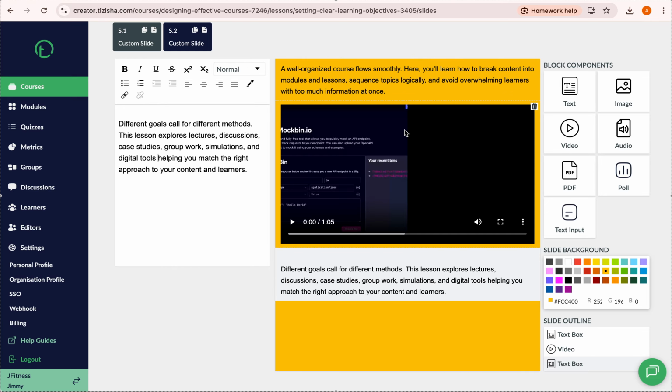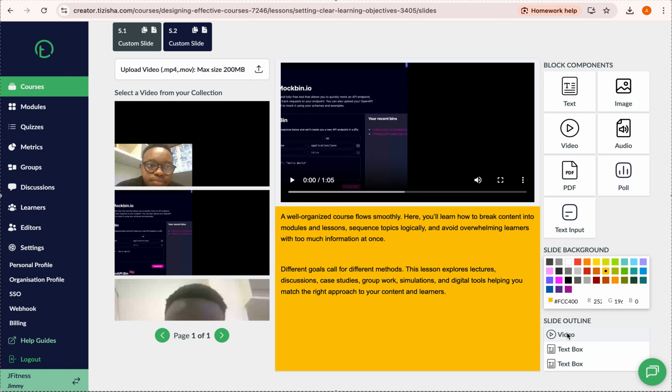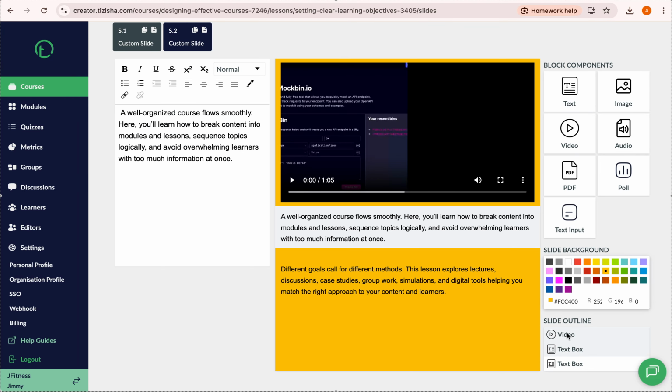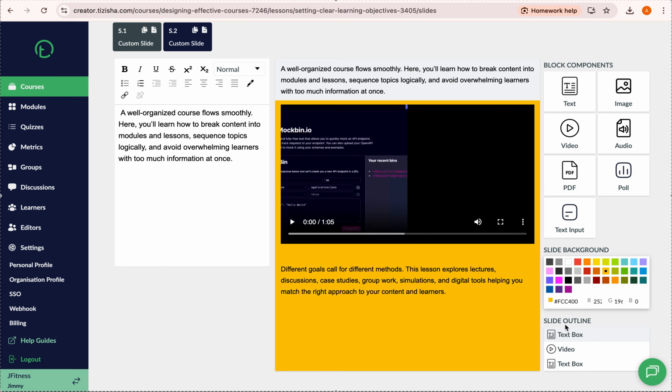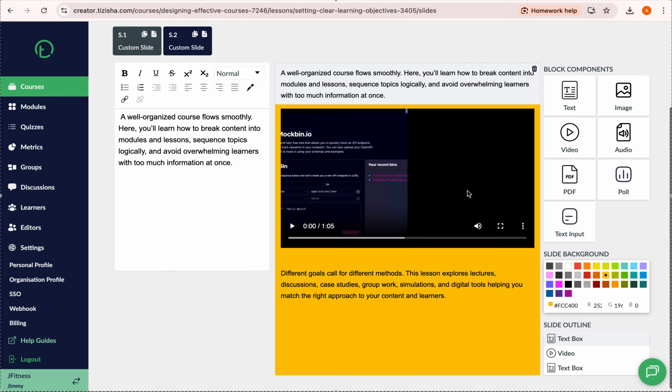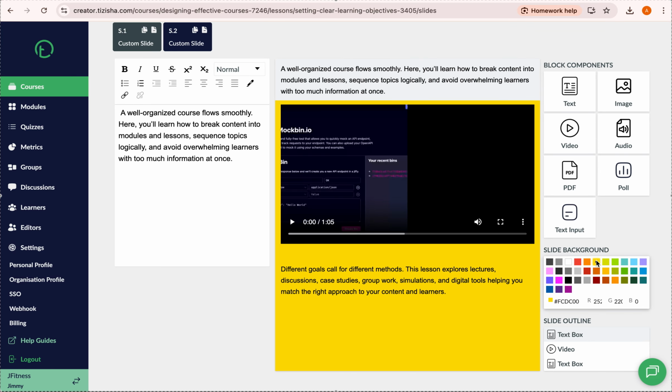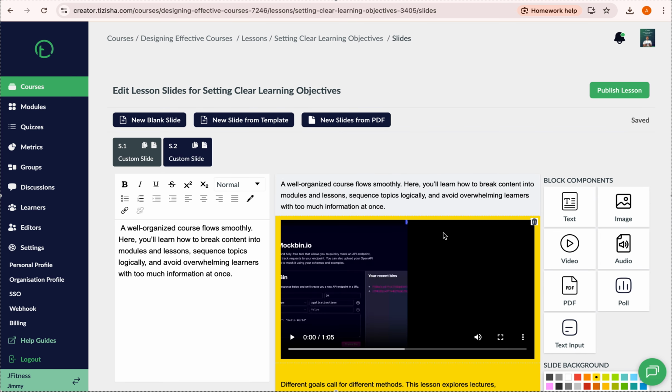Yeah, so again, as I mentioned earlier, you can always reorder these and play around with them and so on. Okay, so let's just have the video at the middle. Yeah, that's okay. So if I click on this, maybe add some color. Okay, that looks okay. Let's now add the next slide.